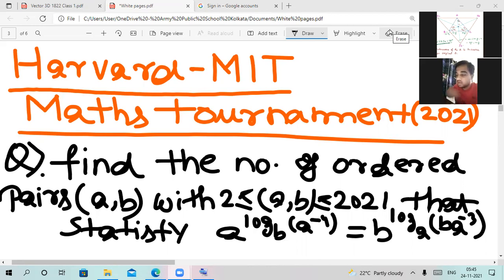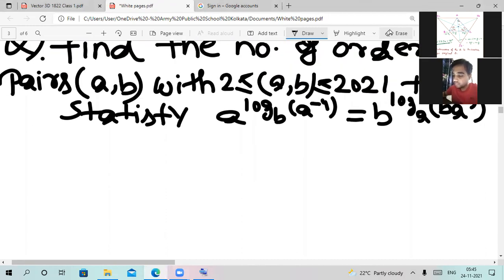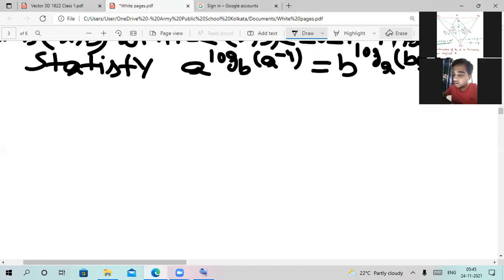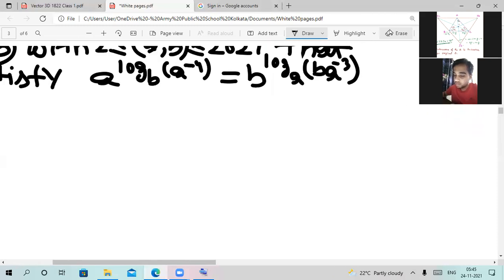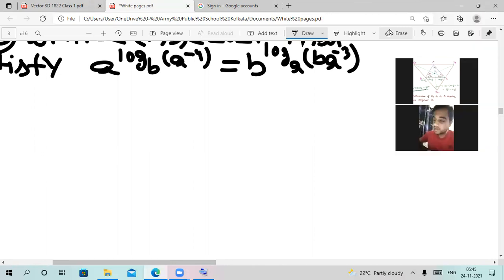Okay, so now let us start solving this problem. First of all, we need to solve this expression regarding logarithm. We need to first simplify, and we need to first show what are the total possible outputs that we can basically get from here. Okay, so let us first of all start that.